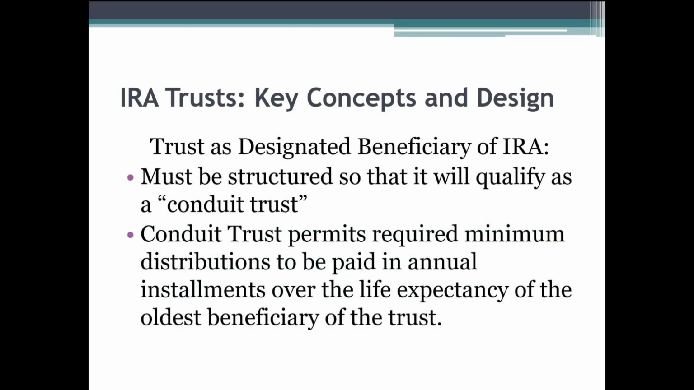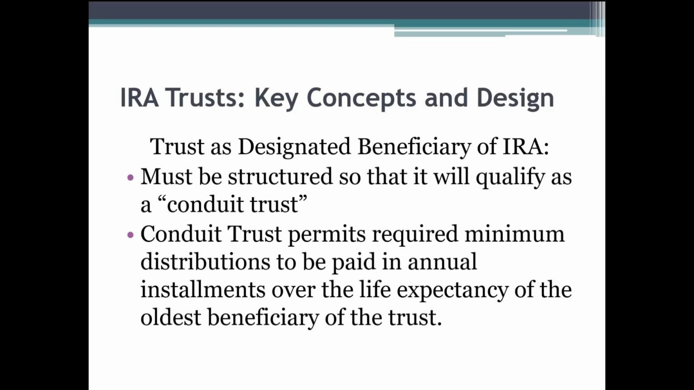In order for that stretch out, in order for those annual installment payments to be paid over the life expectancy of a trust beneficiary, that trust must be qualified as a conduit trust. And a conduit trust is what it sounds like. It's a conduit. Income is coming in, income is coming out. It serves as a conduit. Typically, you're going to see language in there where principal distributions can be made to the trust beneficiary at the trustee's discretion, subject to set standards.